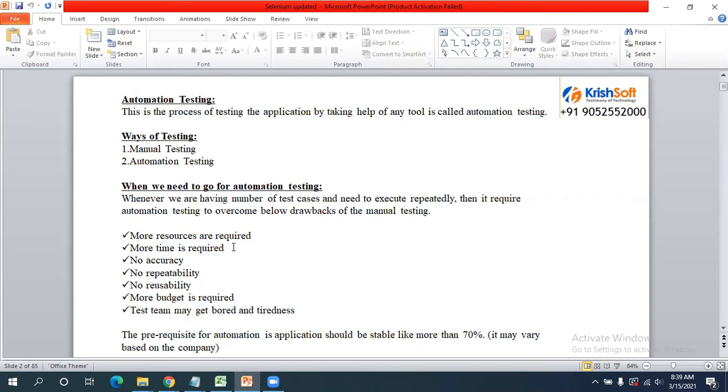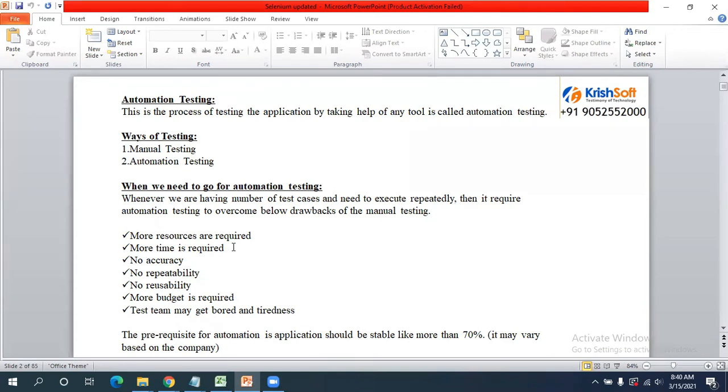No reusability also. If you execute it one time, you cannot reuse that in the next regression testing, because you are doing everything manually. So that is the reason you cannot reuse that. And more budget is required. If more time is taken and more resources are working on our project, obviously more budget is required. The testing team also gets bored and tired because of manual testing, because they need to do the same thing again and again in regression.